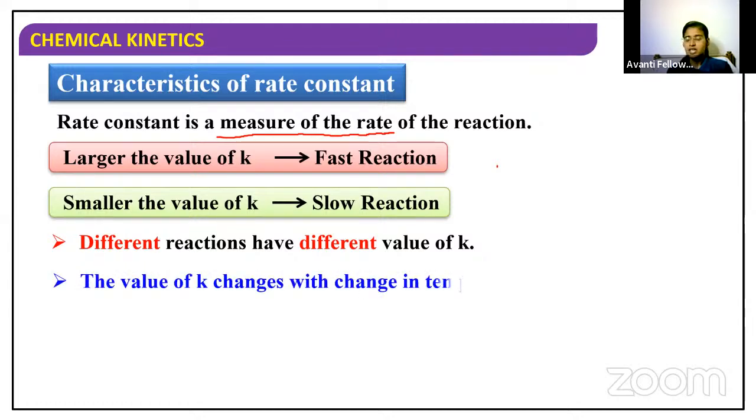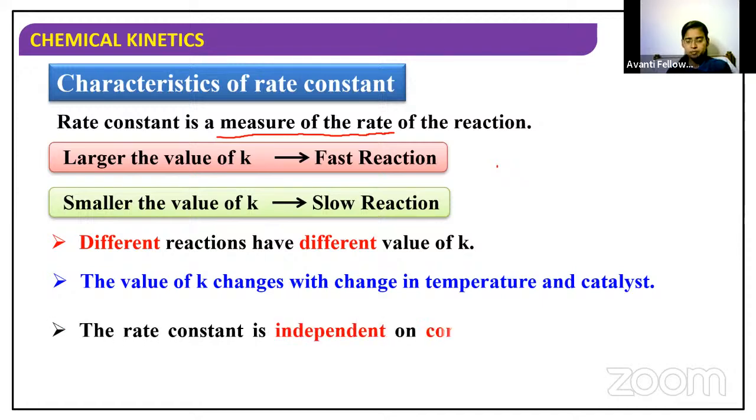The value of K changes with the change in temperature and with the change in catalyst. If we are changing the temperature for a particular reaction, then the K value will also change. Also it depends on the catalyst. If I'm using platinum metal as the catalyst, then that particular reaction will have a certain K value. If I'm changing the catalyst from platinum to some other metal like copper or iron, then the value of K changes. Okay, so this is the third point.